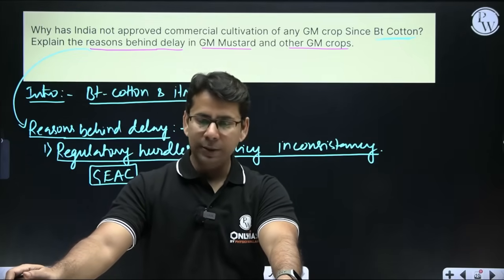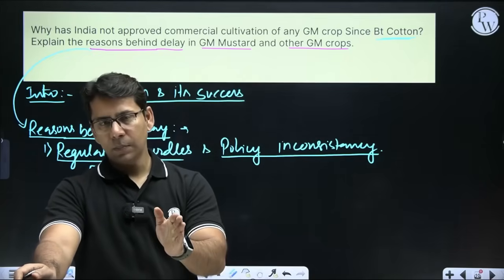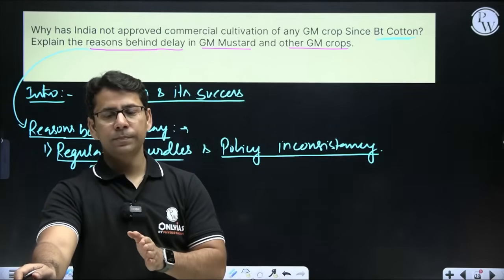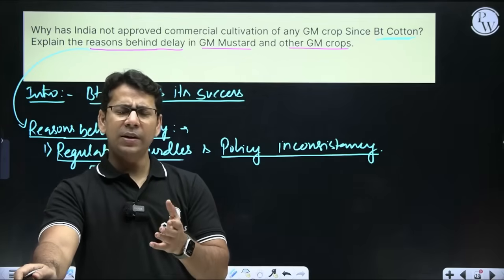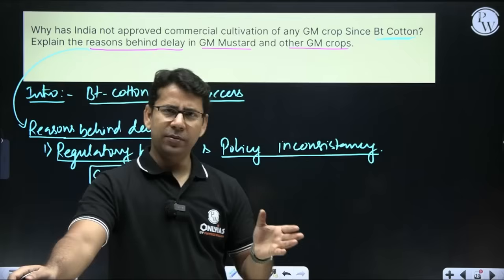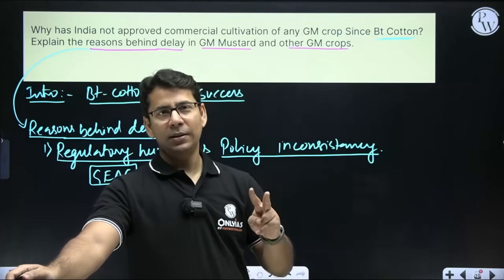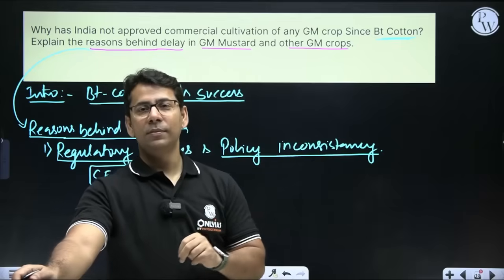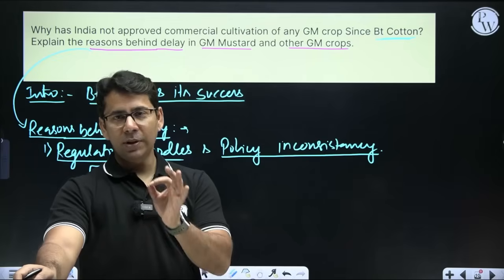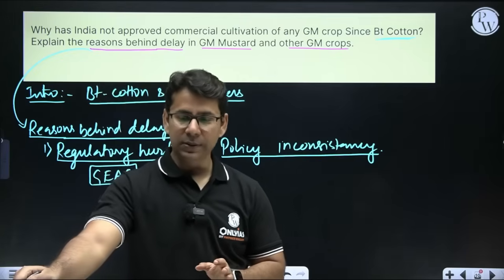In 2009, GEAC recommended commercialization of BT brinjal, and then the Ministry of Environment stopped it. The Ministry said it needed more studies and public consultation. That we can understand, that was a genuine way. But still, the inconsistency is visible because GEAC is under the Ministry of Environment, giving all the reports, and is still being contradicted by the bosses, right?